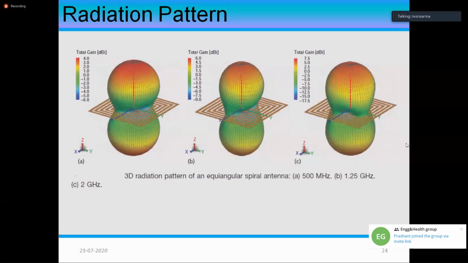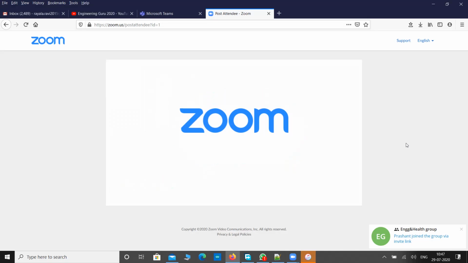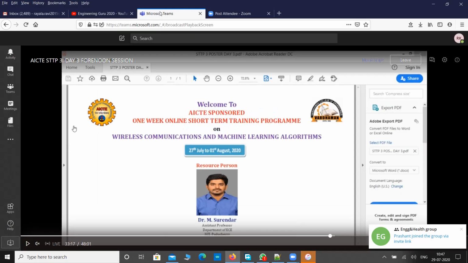So please remember, it's not simply the impedance characteristic or VSWR that people are interested to finalize. People are interested to know VSWR, gain characteristic, and also variations in the radiation pattern. But many times these days, the polarization is also playing an important role. So this is the structure with the Archimedean spirals, and here the equation is slightly different, and it has more circular polarization bandwidth compared to the earlier case, and this is the impedance bandwidth.